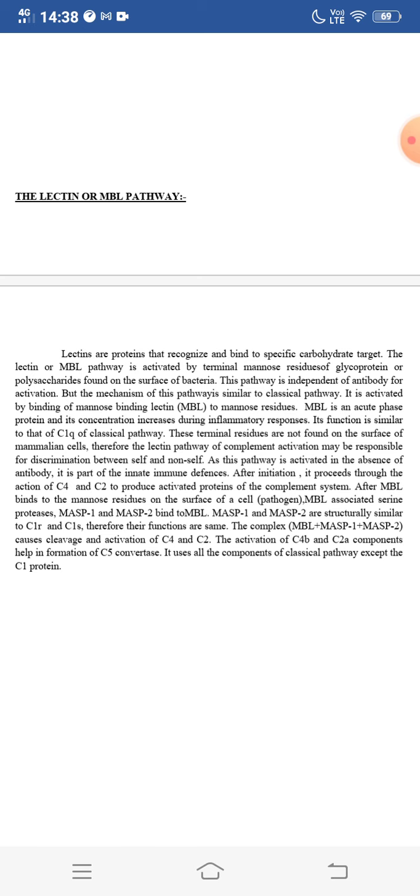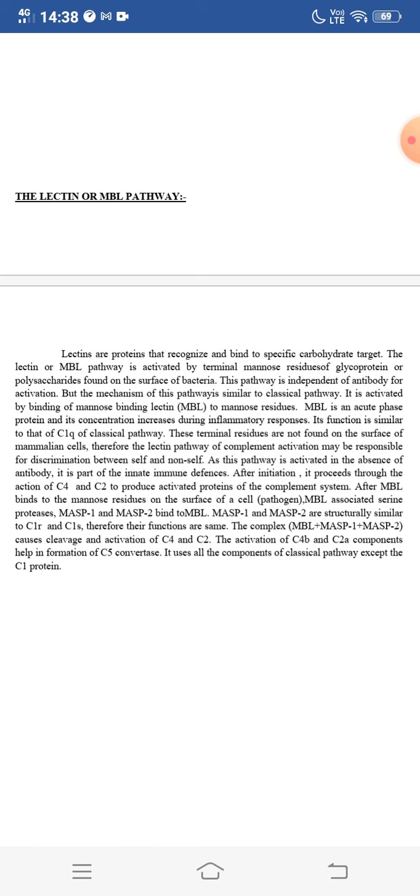After MBL binds to the mannose residues on the surface of a cell, that is on the surface of a bacterial cell or pathogen, MBL associated serine proteases MASP1 or MASP2 bind to the MBL. MASP1 and MASP2 are structurally similar to C1r and C1s, therefore their functions are the same. The complex MBL plus MASP1 plus MASP2 causes cleavage and activation of C4 and C2.